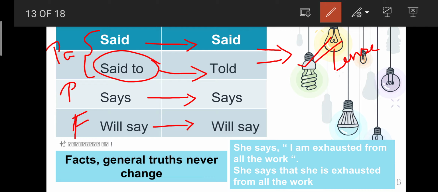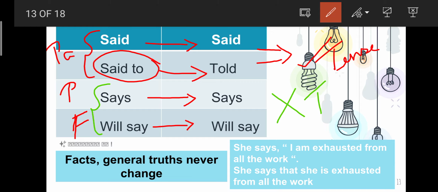Another thing, if the reporting verb is says or will say, if the reporting verb is in present or future, we need not change the tense. Okay, for example, Kavya says, "I am hungry." So your present tense is maintained, I am hungry. While changing it into indirect speech, Kavya says that she is hungry. Same present tense only is maintained in indirect speech also.